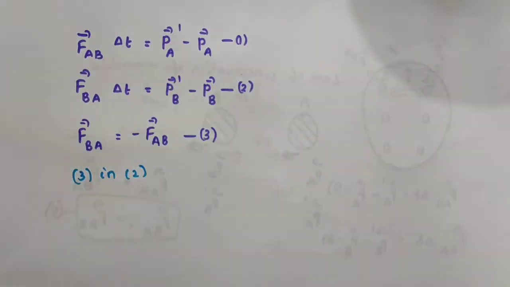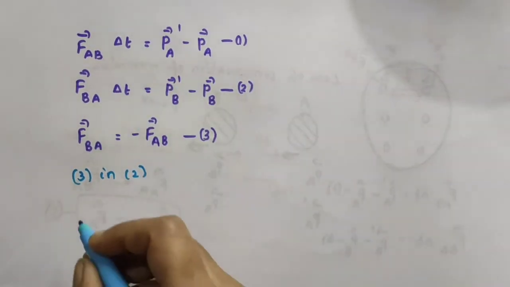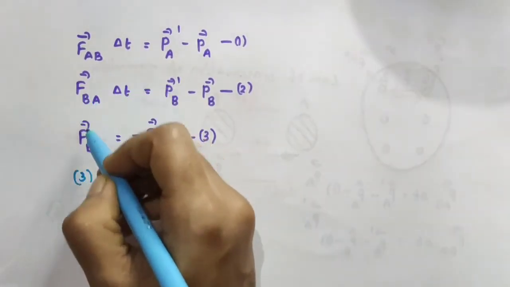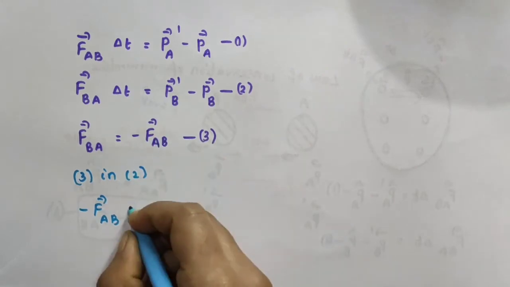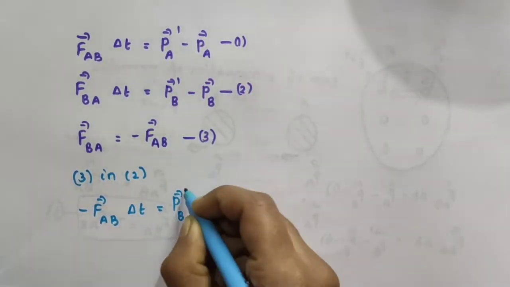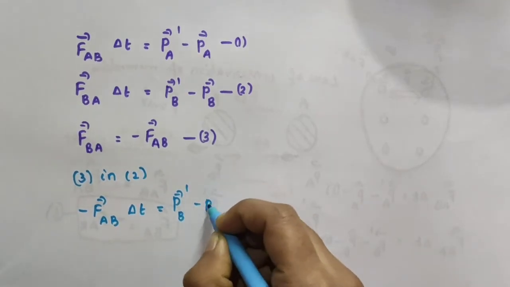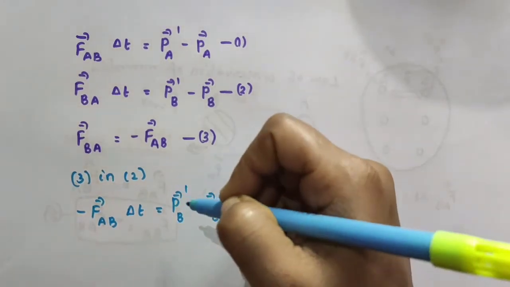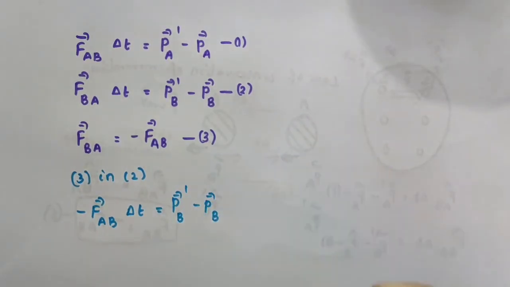So equation number 2 becomes minus vector FAB into delta T is equal to vector PB dash minus vector PB.